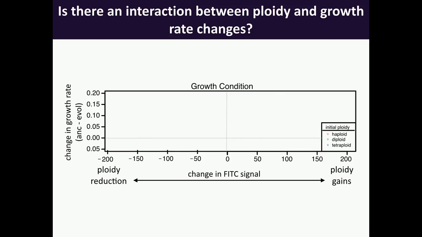So if we now compare, does the change in growth rate correlate at all with the change in ploidy? Are those two things connected or not? We can start to see what the relative strengths are of each component.